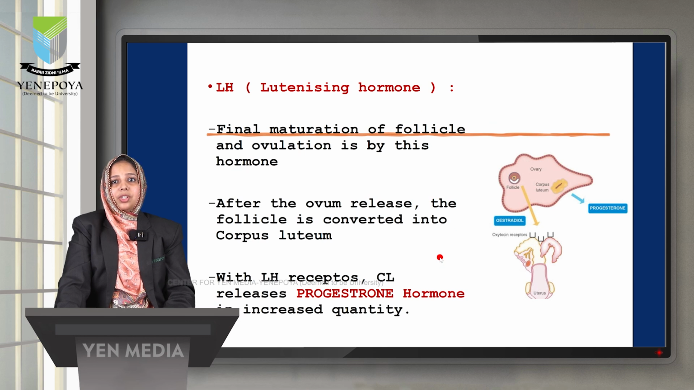So what is LH? That is the luteinizing hormone. It brings about the final maturation of the follicle, and ovulation is triggered by this hormone. After the ovum is released, the follicle is converted into the corpus luteum. The other part of the follicle is luteinized by the luteinizing hormone. So the corpus luteum releases the progesterone hormone in increasing quantity.